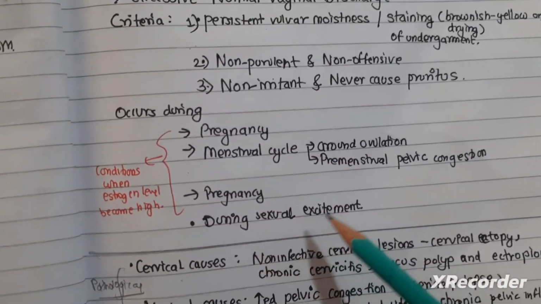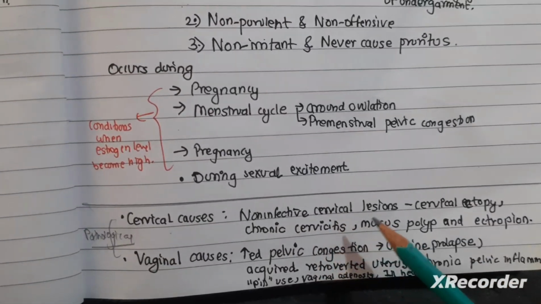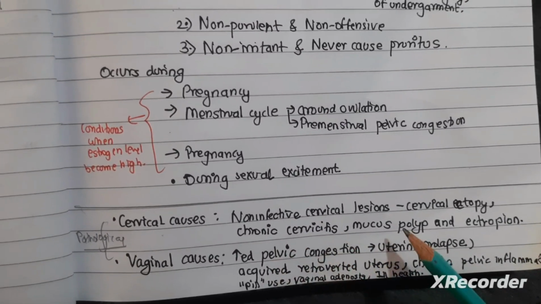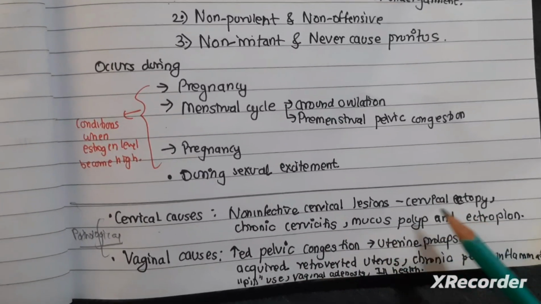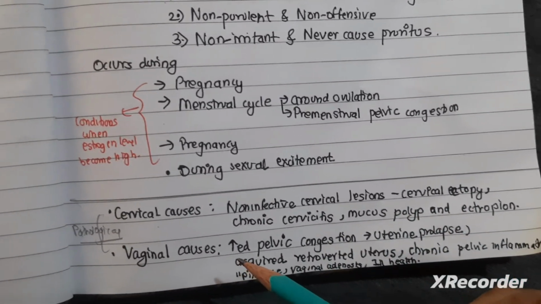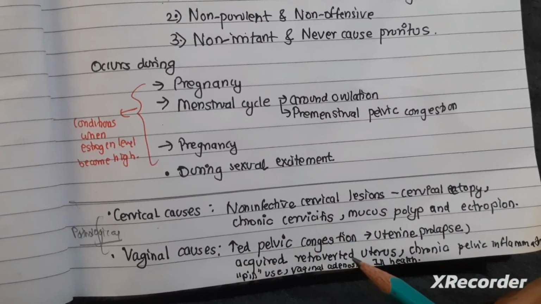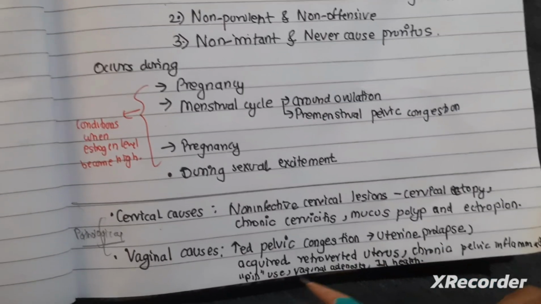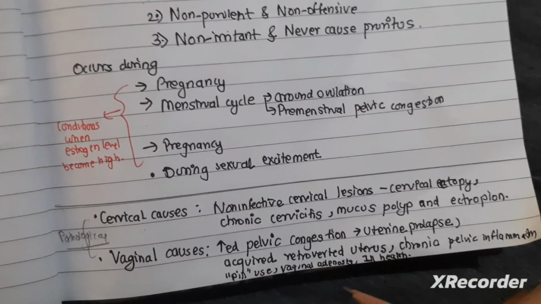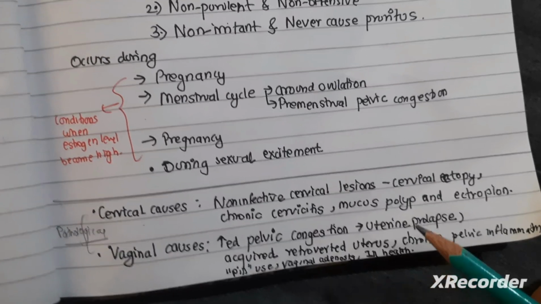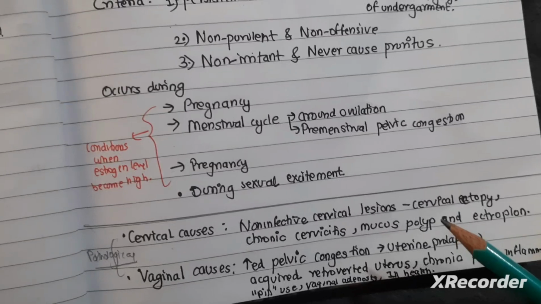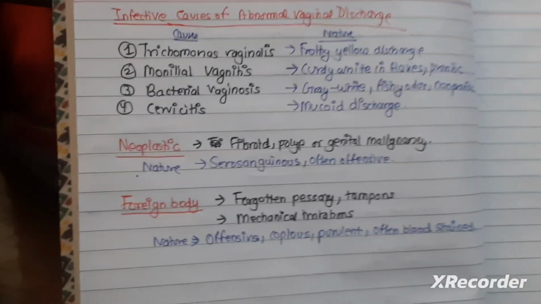Cervical cause include the non-infective cervical lesion like cervical ectopy, chronic cervicitis, mucus polyp, and ectropion. In this condition, there will be abnormal vaginal discharge. In vaginal causes, there is increased pelvic congestion in uterine prolapse, acquired retroverted uterus, chronic pelvic inflammation, pill use, vaginal adenosis, and ill health. There can be abnormal vaginal discharge, and that is due to non-infective cause.